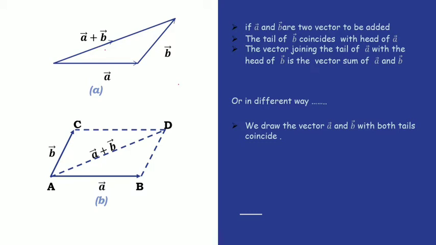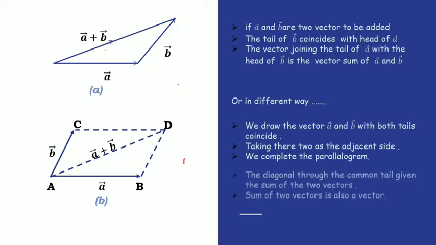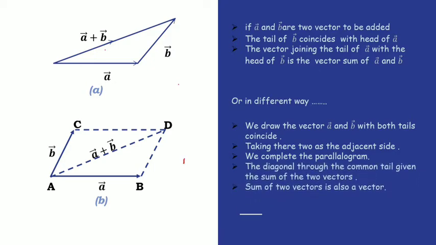So we draw vector A and vector B with both tails coinciding and draw the adjacent sides as given in the figure. Now, taking these two adjacent sides, we complete the parallelogram. This is quite simple, and this is only the theoretical portion of how we can write this operation.